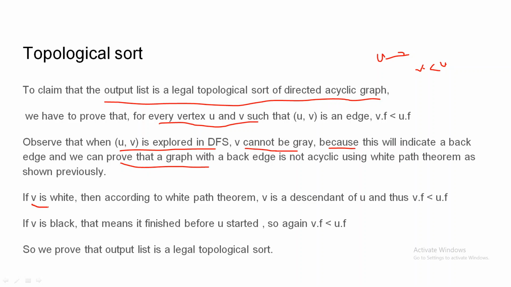Another condition is that v is white. Then according to the white path theorem, v is a descendant of u, because there is a path from u to v entirely consisting of white nodes. Because v is a descendant of u, the finishing time of v will be less than the finishing time of u according to the parenthesis theorem. If v is black, that means it is finished before u started, so v.f will be less than u.f again. So we prove that the output list is a legal topological sort.